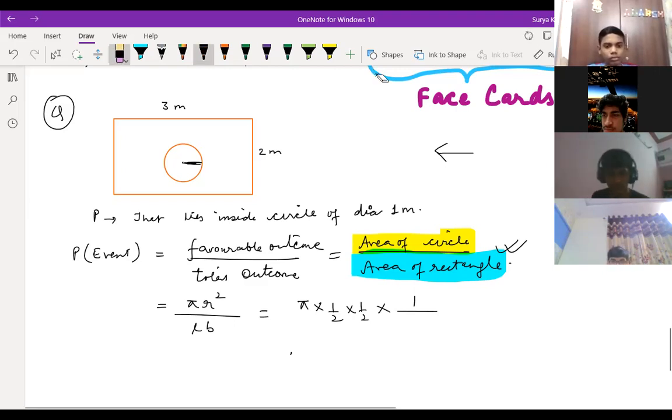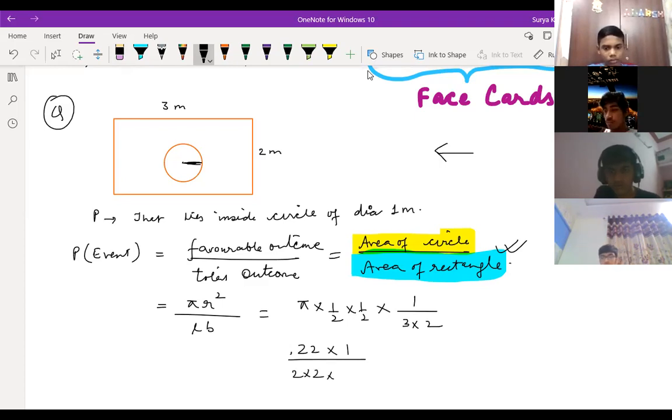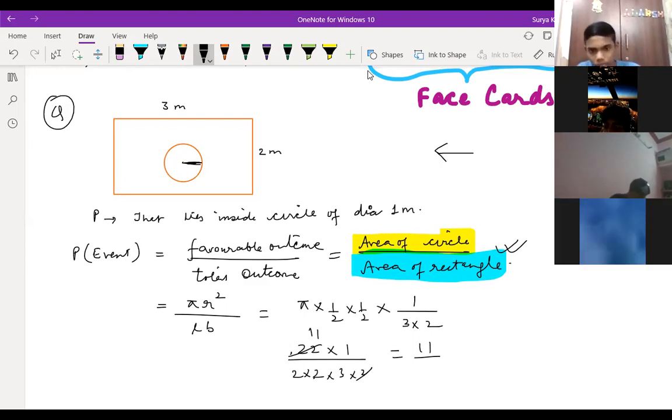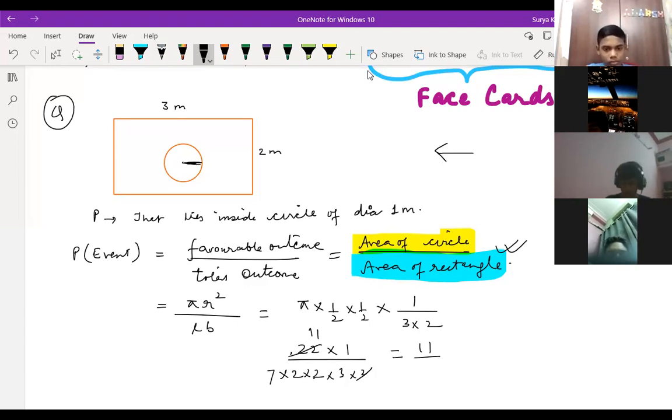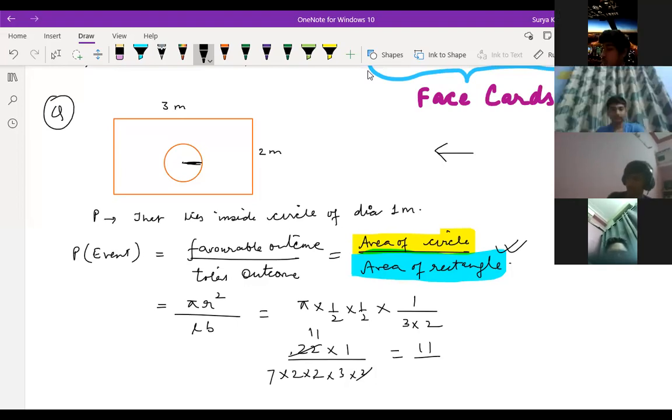It means length is what? What is length? 3 into 2. So what will come? 22 into 1 divided by 2 into 2 into 3 into 2. So 2 2's are 2, 11 will come. So 11 by what is coming? 3 2's are 6. I'm making a mistake. 22 by 7 I should write, no? So 11 by 7 into 14, 28. Anything else will come? No.